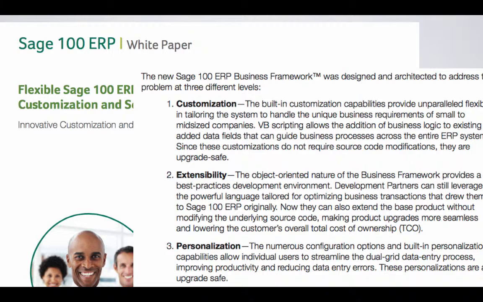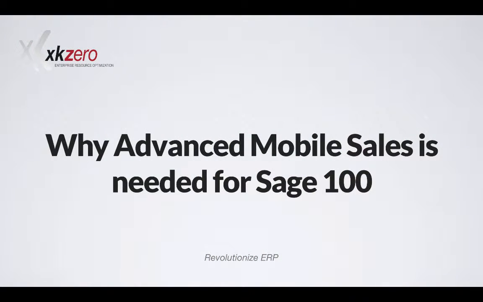So that's why what we call advanced mobile sales is needed for Sage 100. And it's also why iSales 100 exists and why we built it the way that we built it: to be customizable, to be extensible, and so you can personalize it.